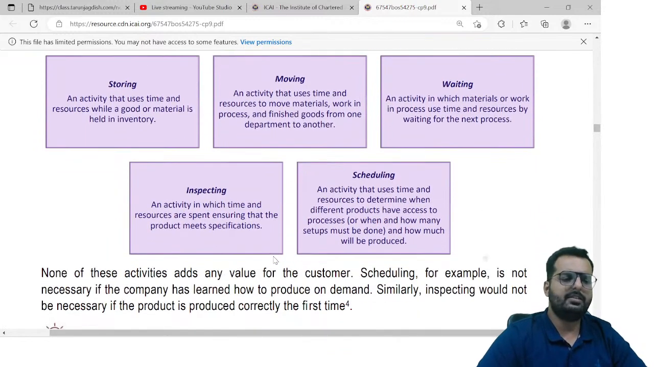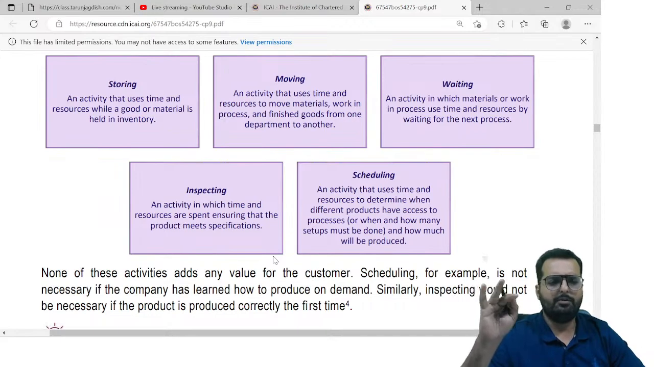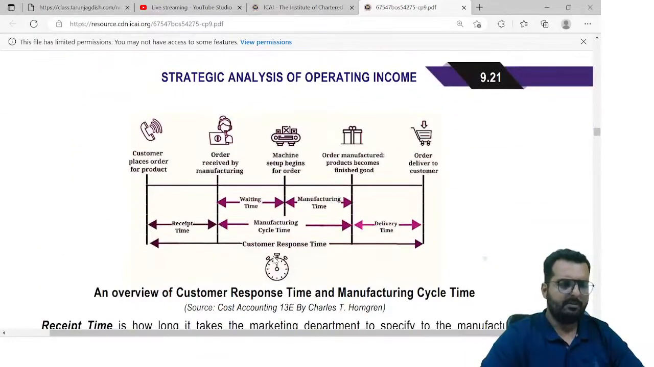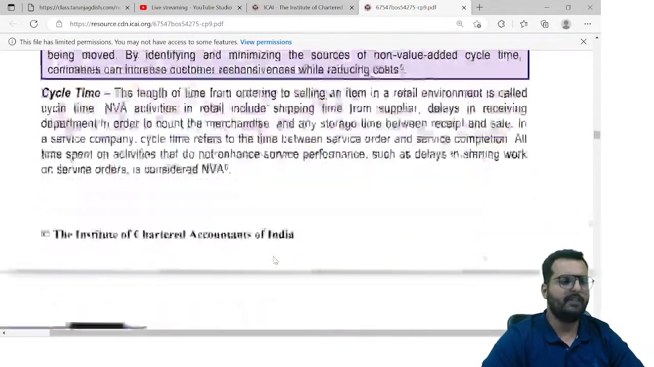As I told earlier, these are all the non-value added activities: storage, movement, waiting, inspection and scheduling. Alright. This diagram is very, very important, friends. Mark this diagram as important for the exam.